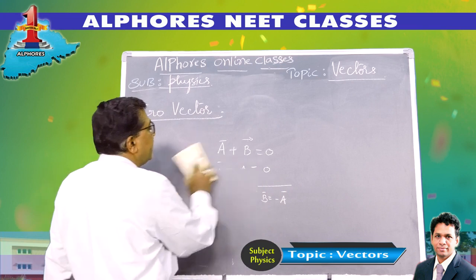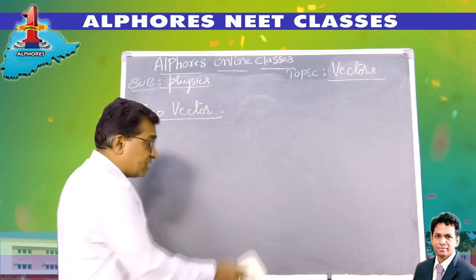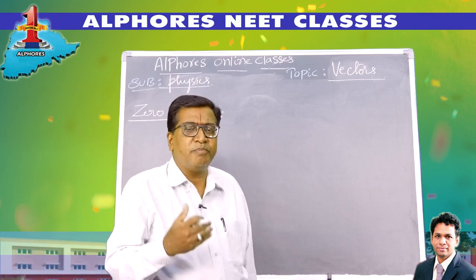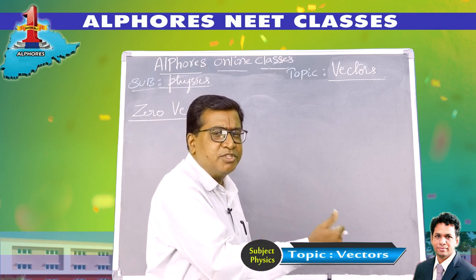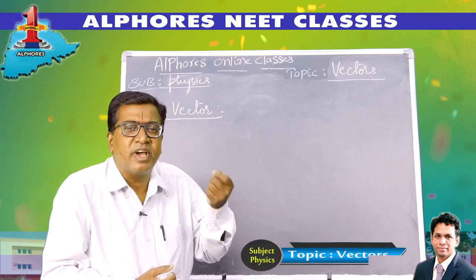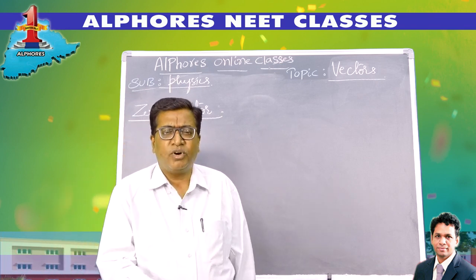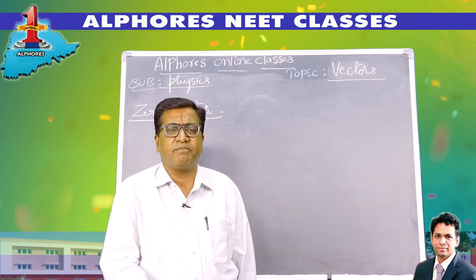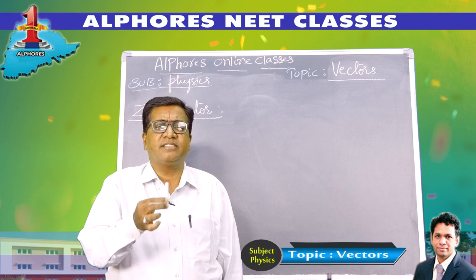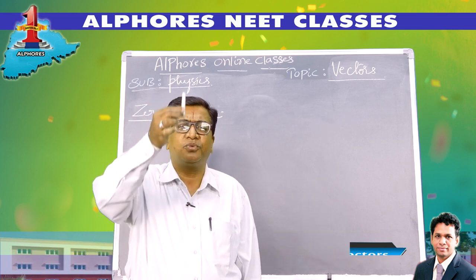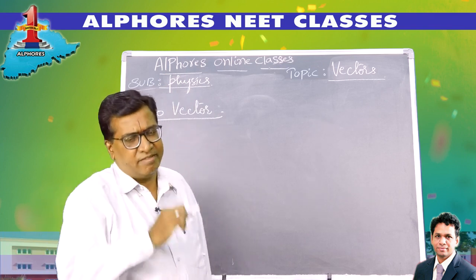So to define the additive inverse, I need a 0 vector. The 0 vector has a lot of importance. If the magnitude of a vector is gradually decreasing and it becomes 0, at that point I have to represent it by a null vector. Like when I throw a body vertically up, the velocity is 10 while going up, then it gradually decreases 9, 8, 7, 6, 5, 4, 3, 2, 1 and finally becomes 0. When it becomes 0, it becomes a null vector.